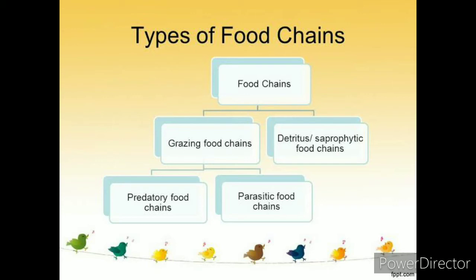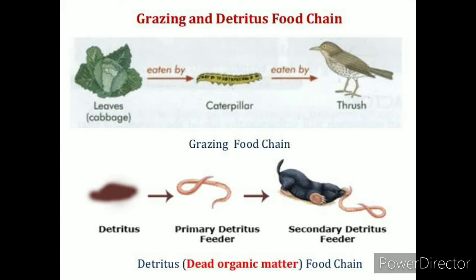Food chains are classified mainly into two: grazing food chain and Detritus or Saprophytic food chain. The grazing food chain is further divided into two. First we will see the main division of food chain. The first one given here is the grazing food chain, where the initial organism is live, and in case of Detritus food chain, the initial organism is dead.